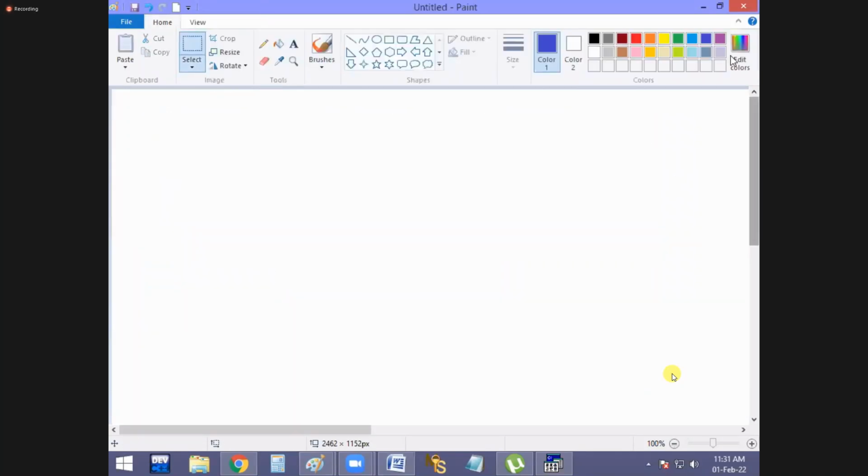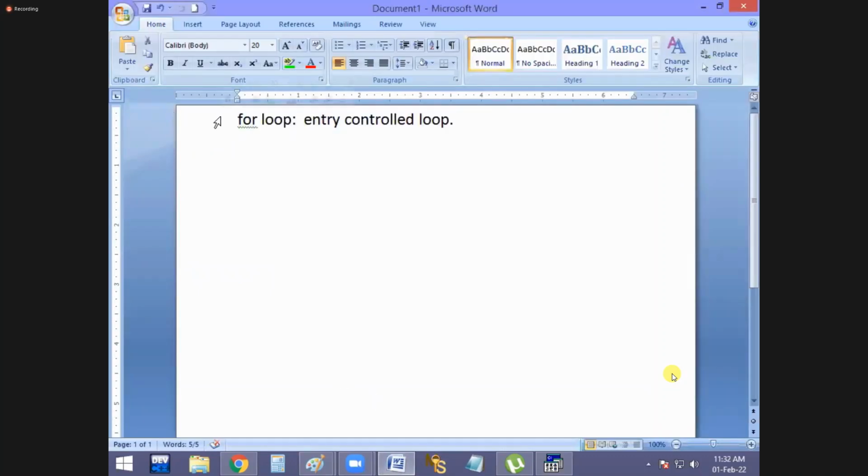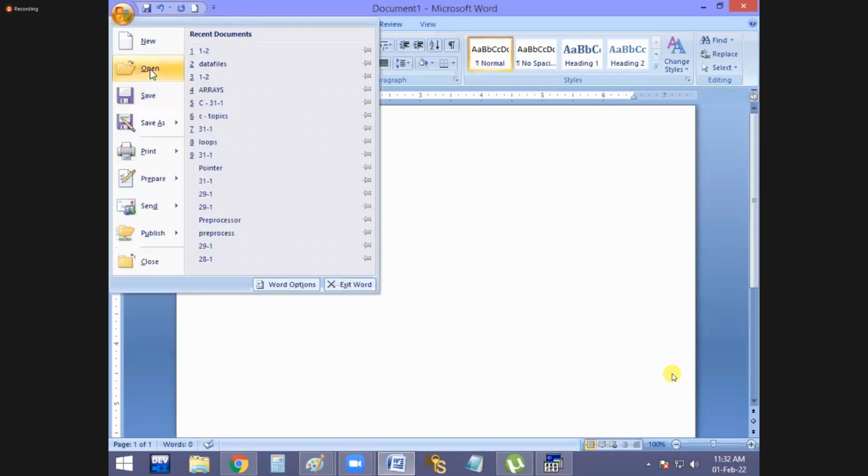It is the for loop working style, guys. Now, first I want to add the notes. Later, we are going to start the programming on this.